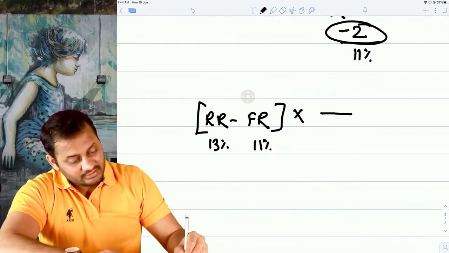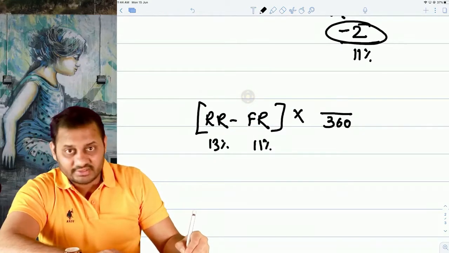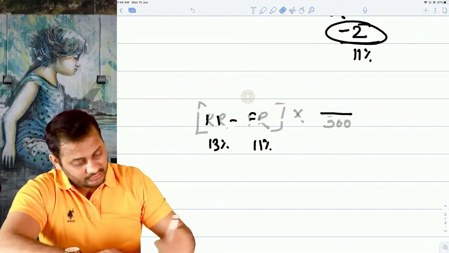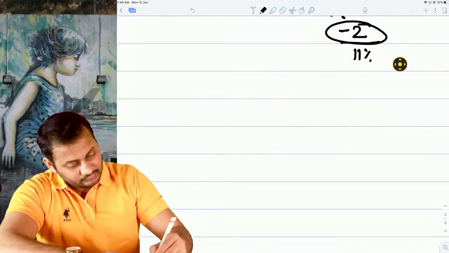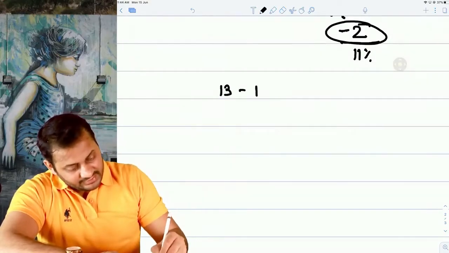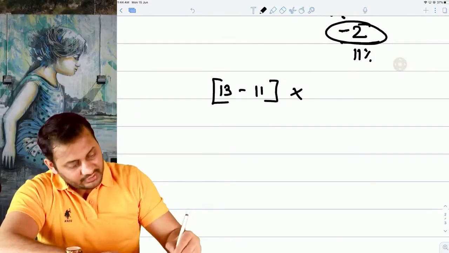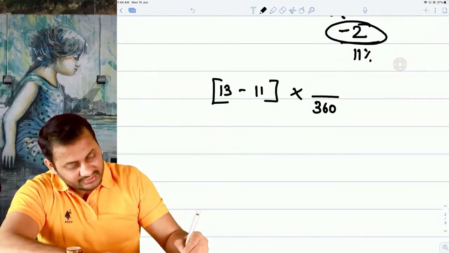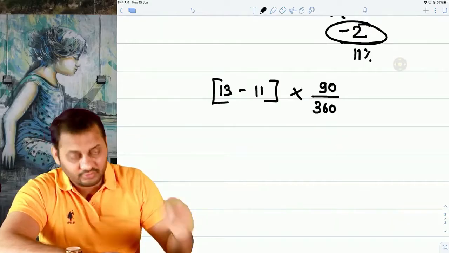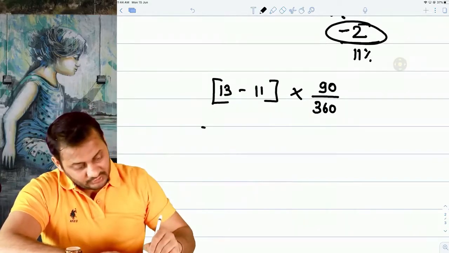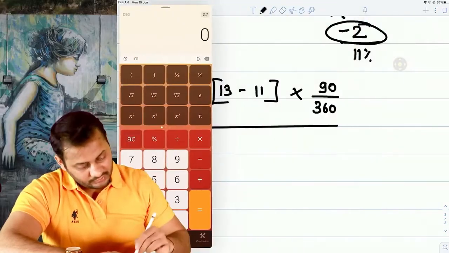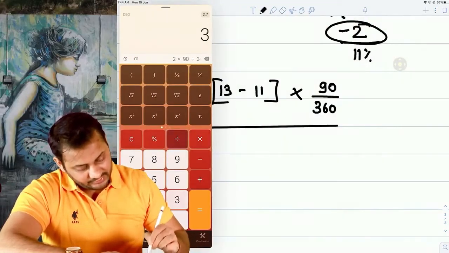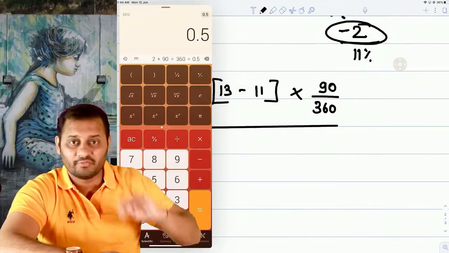Per annum means 360 days. So it was 13 minus 11, and then we converted this 360 days rate into a 90 days rate. So 2 into 90 divided by 360, that means 0.5%.